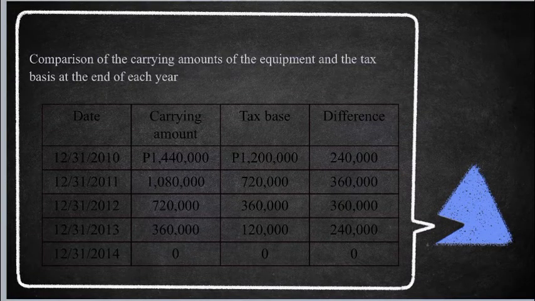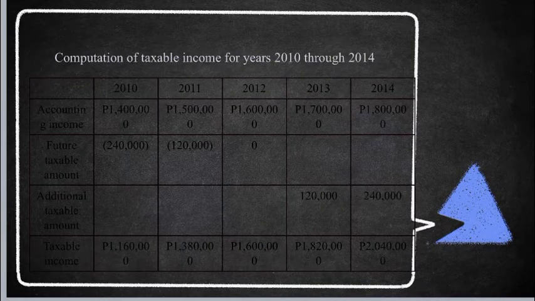Comparison of the carrying amounts of the equipment and the tax basis at the end of each year. At dahil nga iba ang nakompute nating depreciation expense, magkaiba ang lalabas na carrying amount at tax base sa libro. Ito naman yung computation of taxable income for years 2010 hanggang 2014. Dito naman, yung financial income na dinerive natin sa example ay binawasan o dinagdagan natin galing doon sa pagkakaiba ng depreciation na nasa nakaraang table.